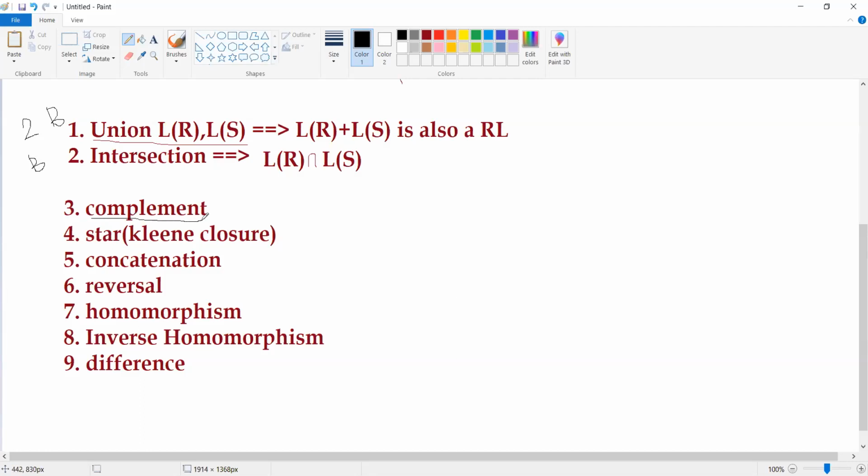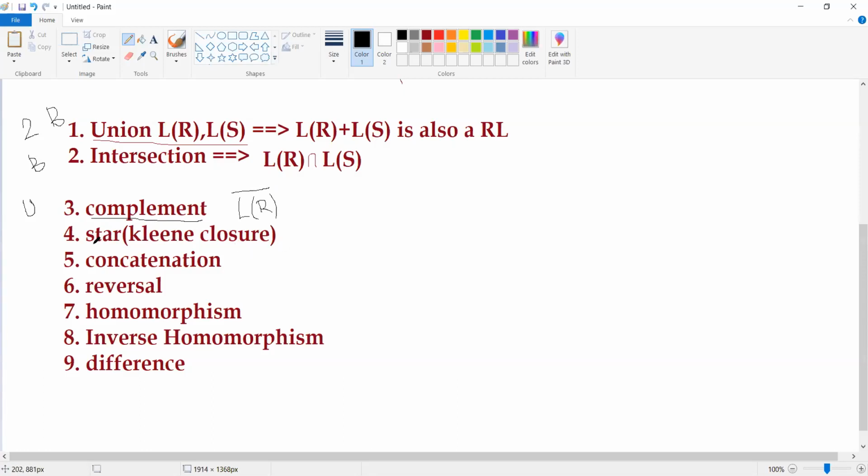How many operands do we require? For example, if I have some language L of R and I want to find its complement, I just require L of R. That is, one operand is enough. As one operand is enough, I can say that this operator is a unary operator.